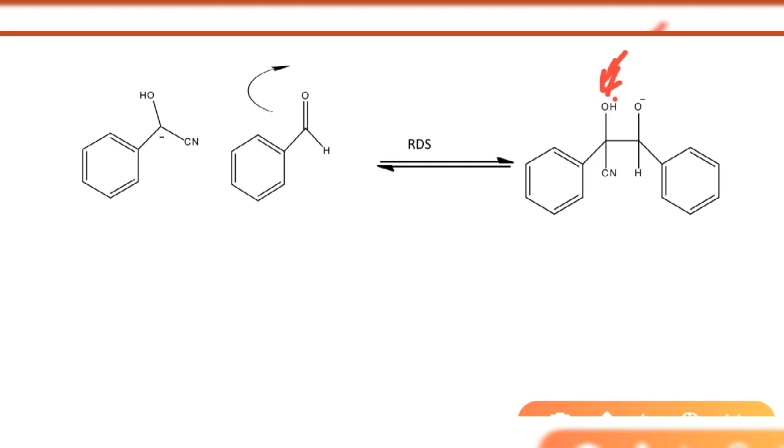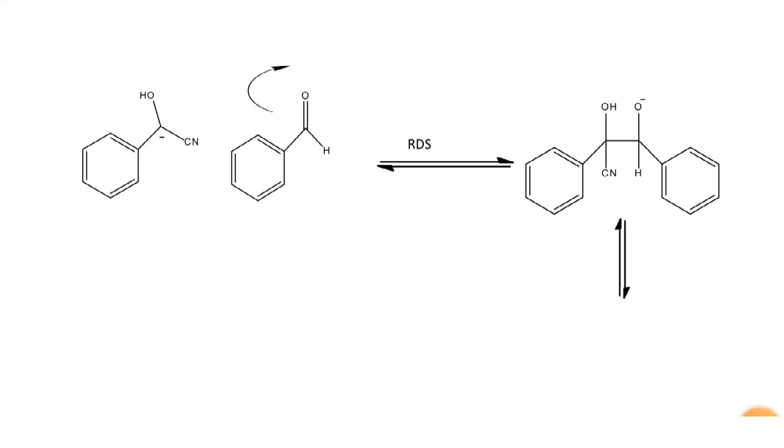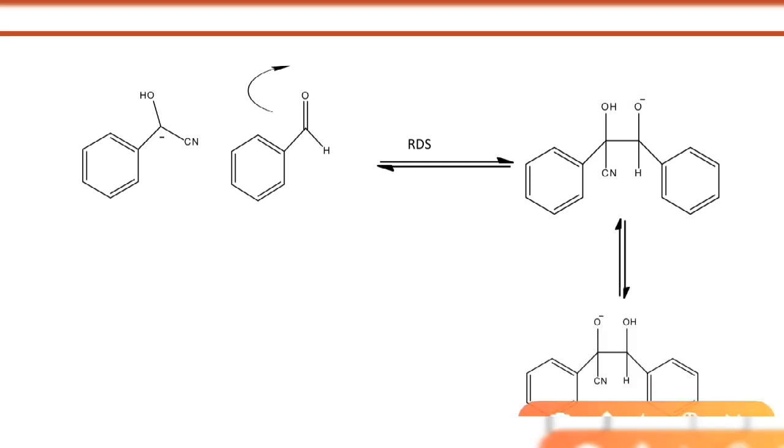So here an O negative charge will come, and that negative charge can be pulled by the cyanide ion. So negative charge is better stabilized on that oxygen than this one. So in the next step, this O negative captures this hydrogen, and O negative comes here, and this O negative becomes OH.